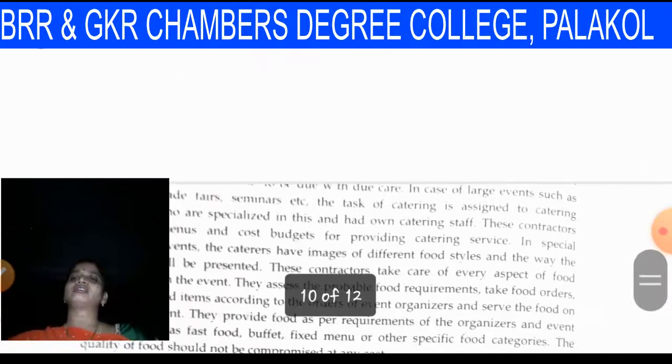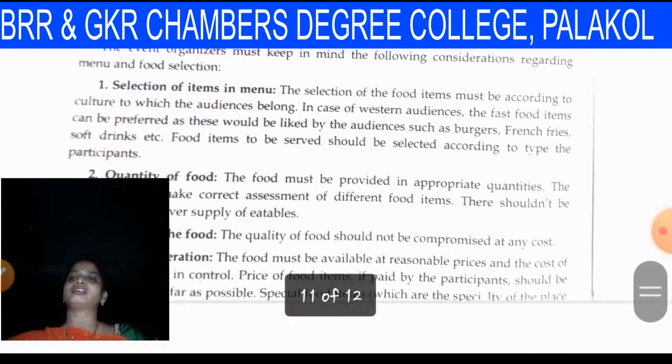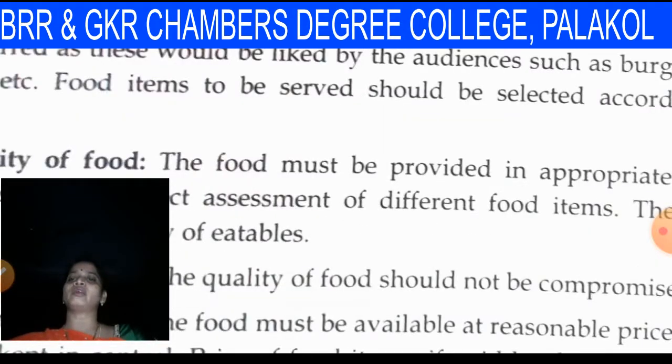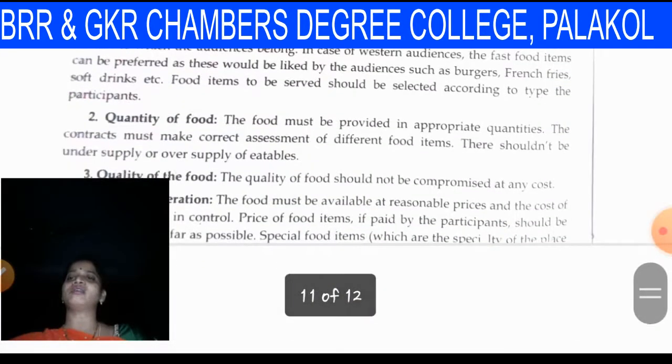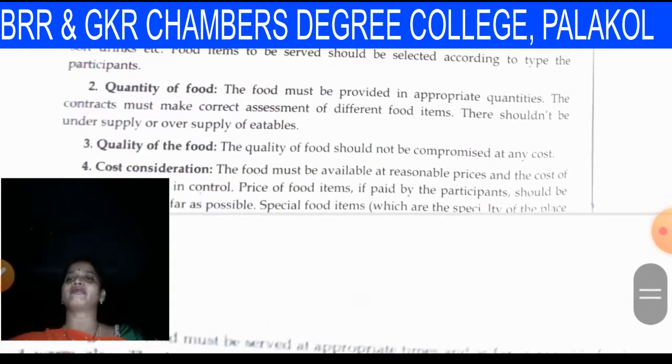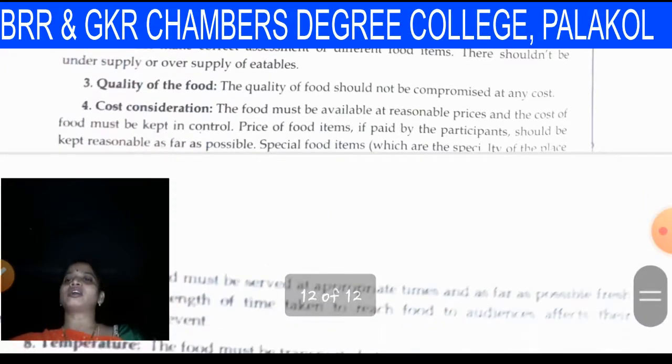So, event menu selection. Consideration of the selection of items in the menu. We already told that the selection of items in the menu and the quality of the food is very important. The food must be provided in appropriate quantities, and the contracts must make a correct assessment of different food items. There should be no undersupply or oversupply of eatables. Quality of the food should not be compromised at any cost.